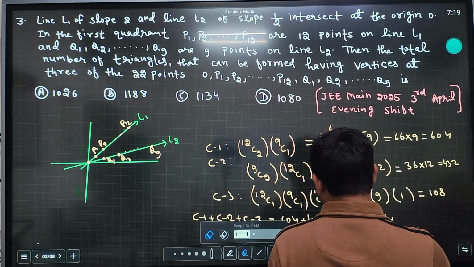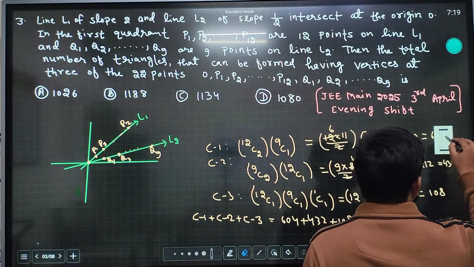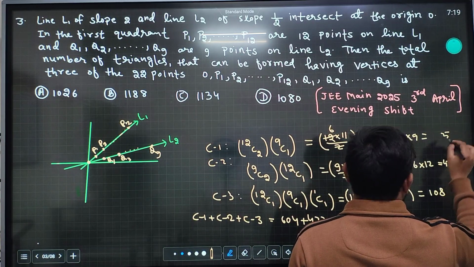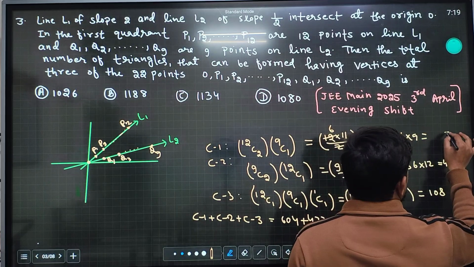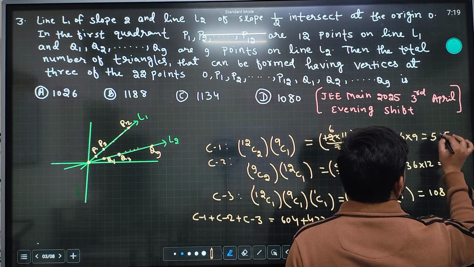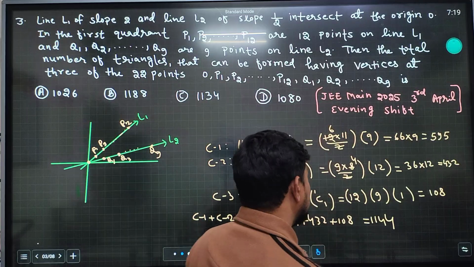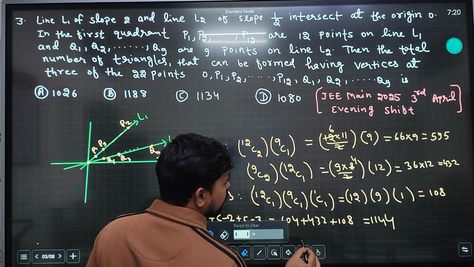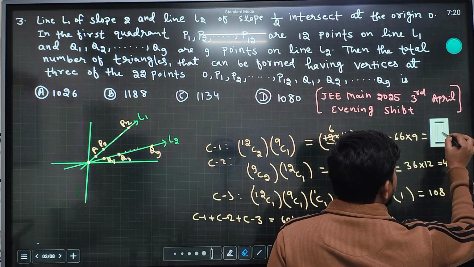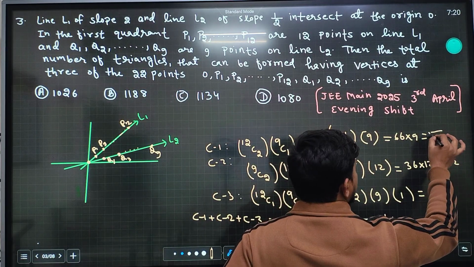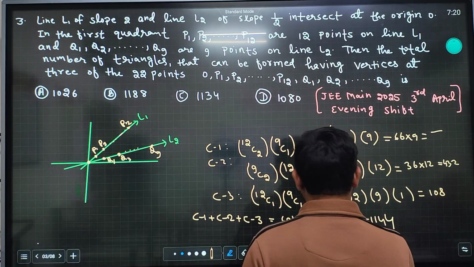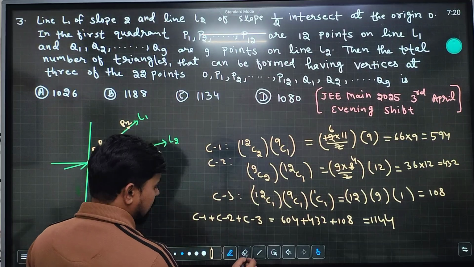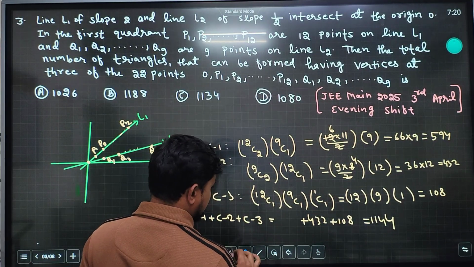Here it was wrong: it should be 594, not 604. Here we have to change.